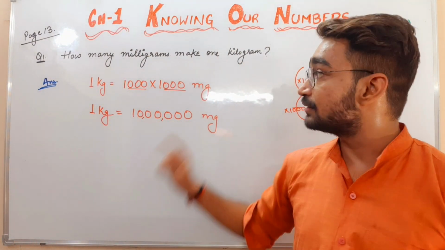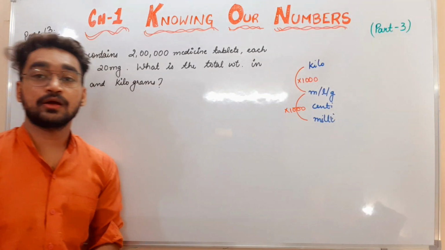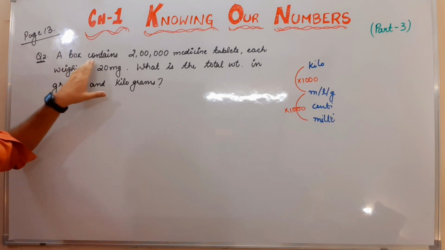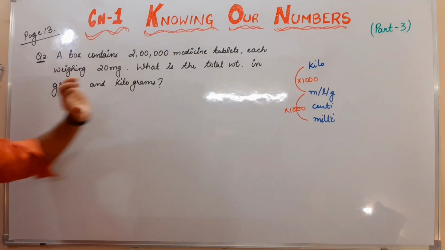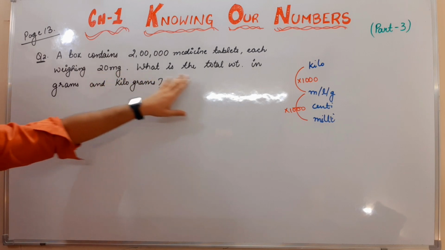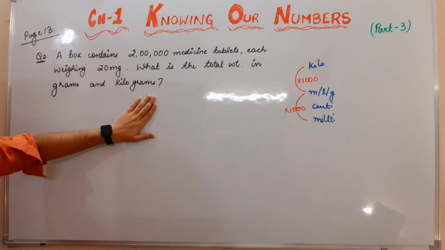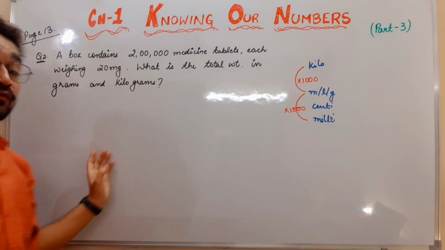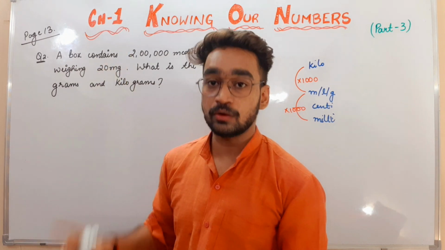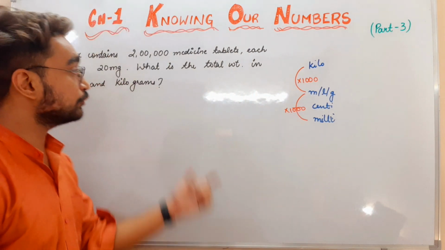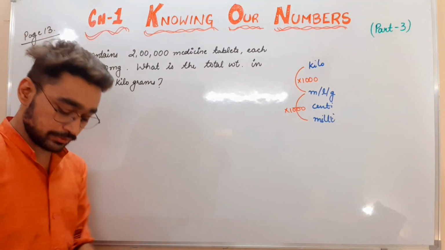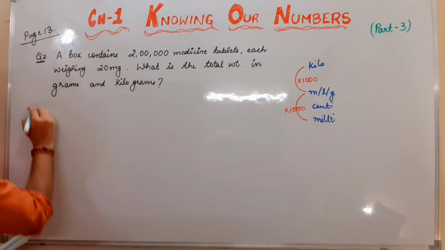Now let's see the question number 2 on the same page. Question number 2 says that a box contains 2 lakh medicine tablets, each weighing 20 milligram. Mg means milligram. What is the total weight in grams and kilograms? First of all, we have to find out the total weight of 2 lakh tablets, and then we have to convert that into grams and kilograms. So let's start doing it.